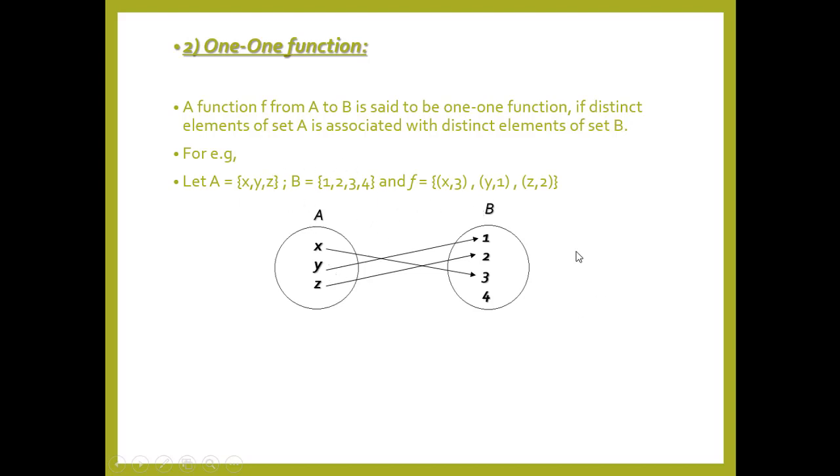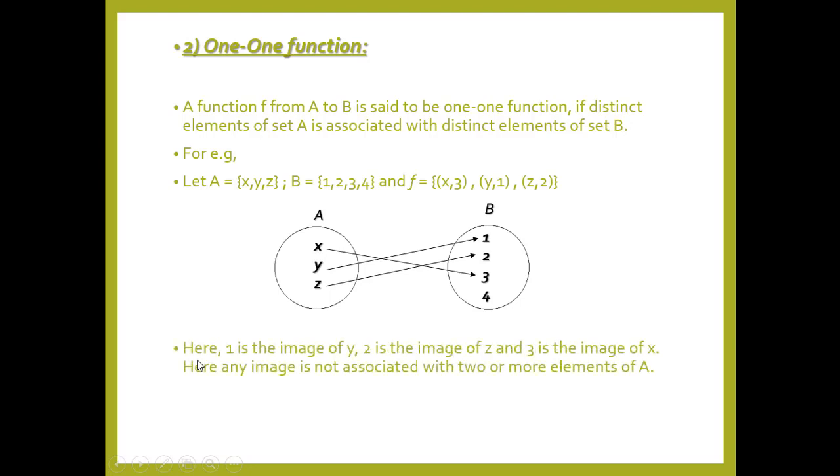So if we draw the diagram of this function, x is moving towards 3, y is moving towards 1, and z is moving towards 2. That means 3 is the image of x, 1 is the image of y, and 2 is the image of z. Here 1 is the image of y, 2 is the image of z, and 3 is the image of x, as I've already told you. Here no image is associated with 2 or more elements of A. So this function is a one-one function.